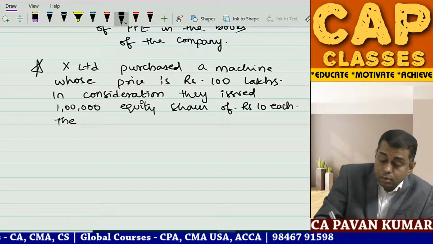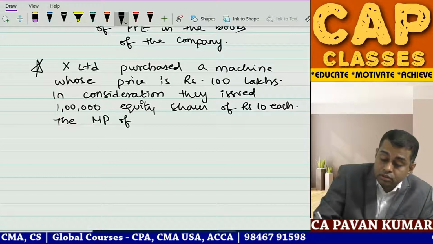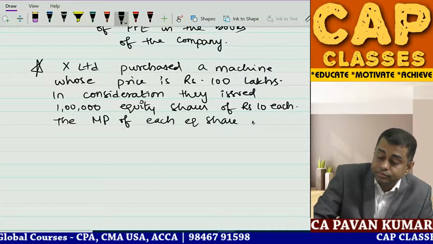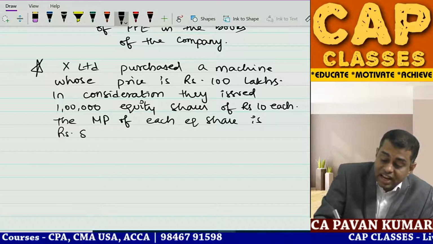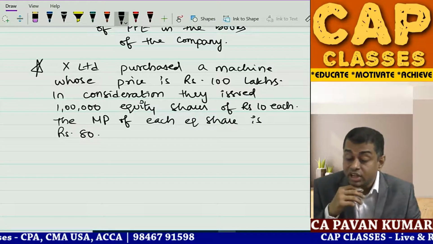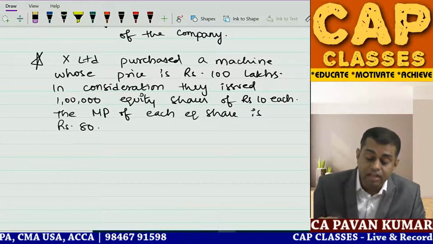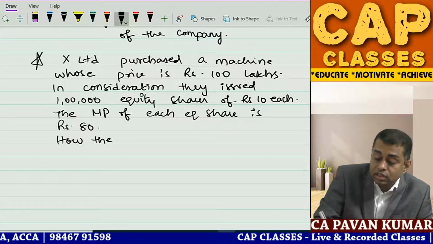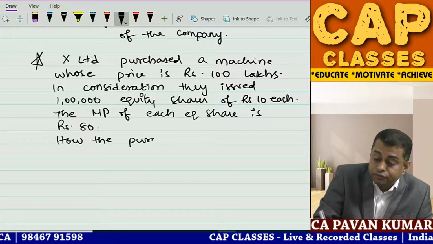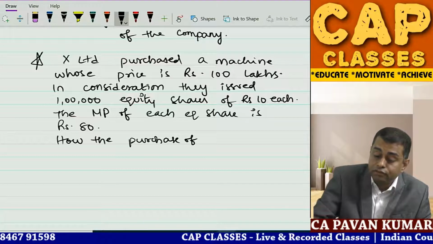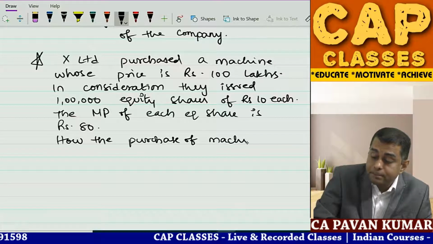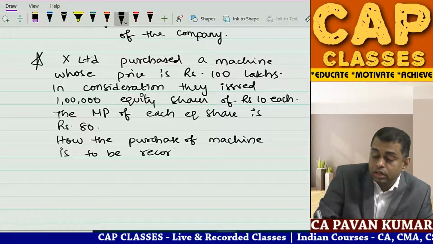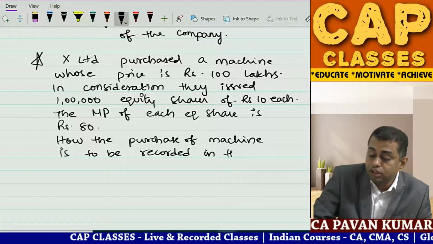The market price of each equity share is rupees 80. How the purchase of machine is to be recorded in the books? Tell me the journal entry to be recorded in the books of account.